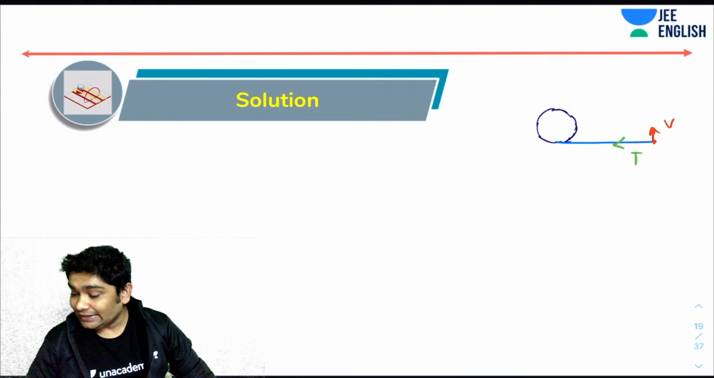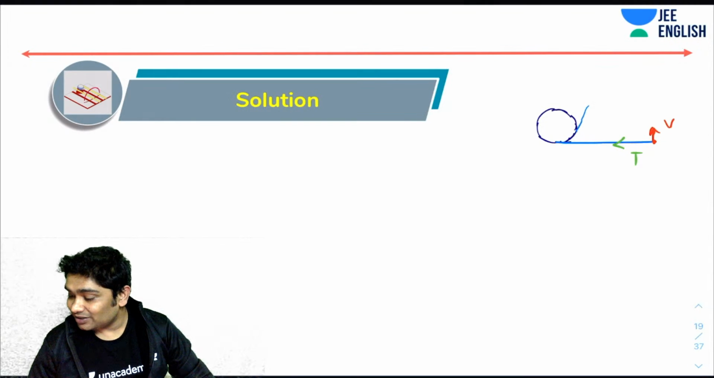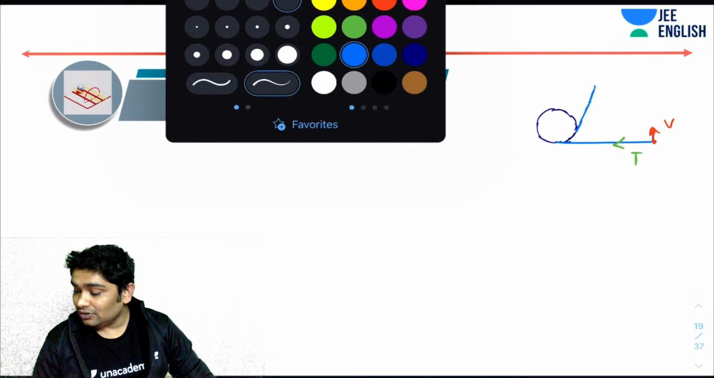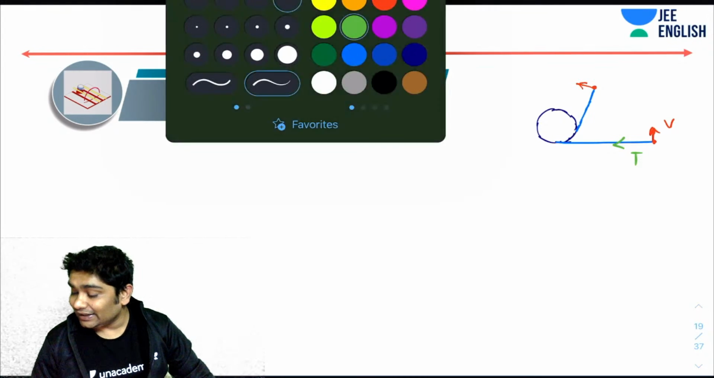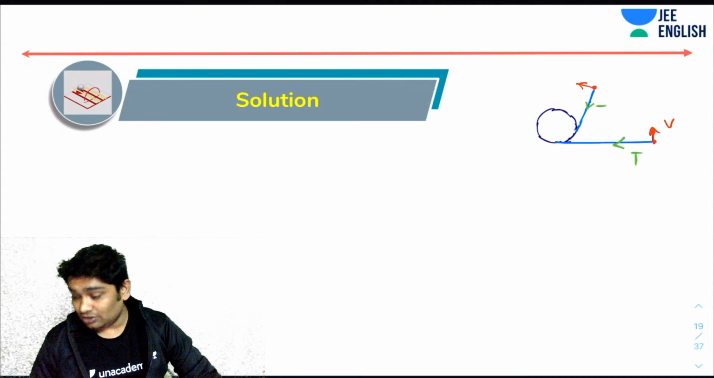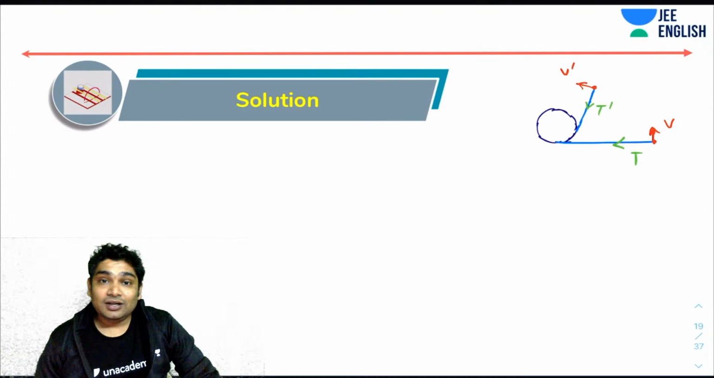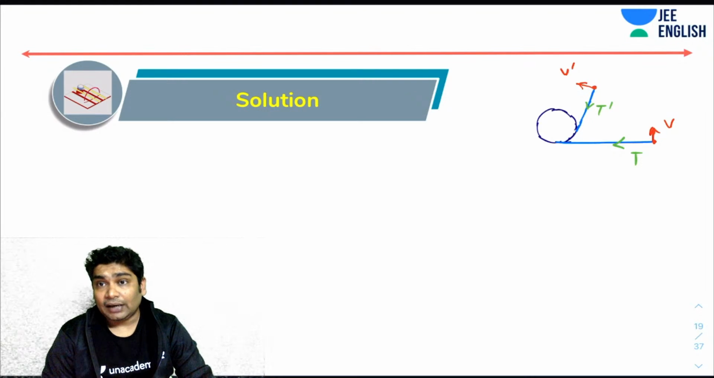Let's imagine that after some time, this is the situation. The force acting on it is again the tension force. That may be different, so let's say T dash, and let's assume the velocity is also V dash. Now, the only force acting on this particle will always be perpendicular.